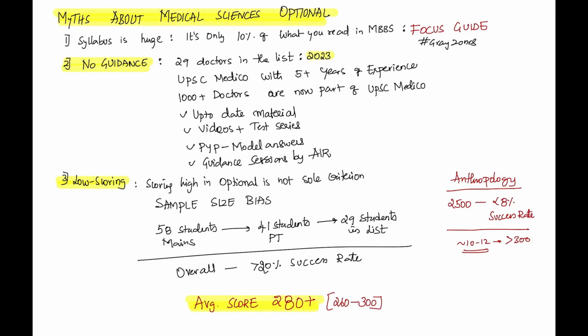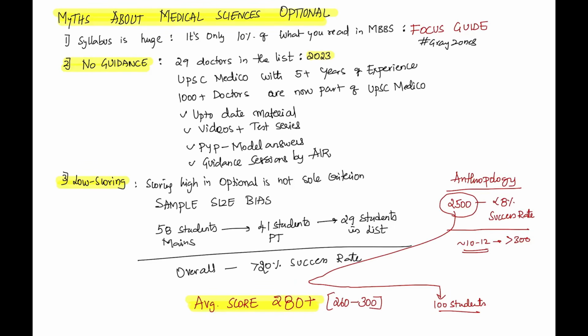You cannot compare this sample size of 2500 with the sample size of 100 students in medical science. There is a sample bias. If you know a little bit of statistics, you understand that if there is a sample bias, you cannot do proper comparison. That is what is happening with medicine versus anthropology. 100 students versus 2500 students.